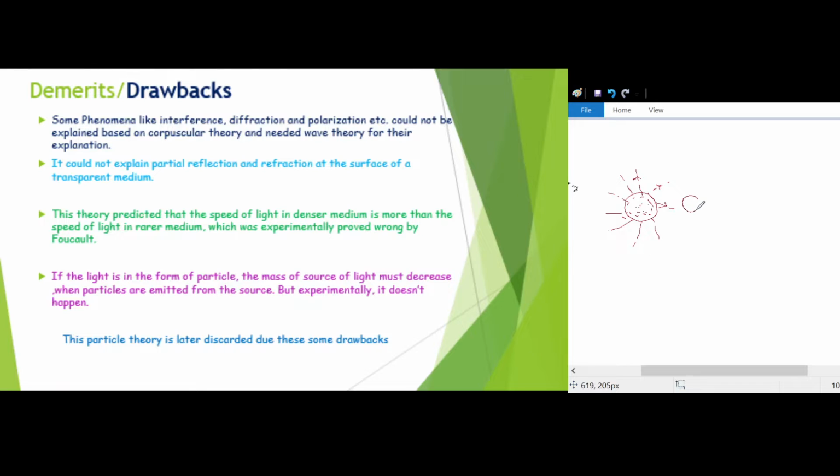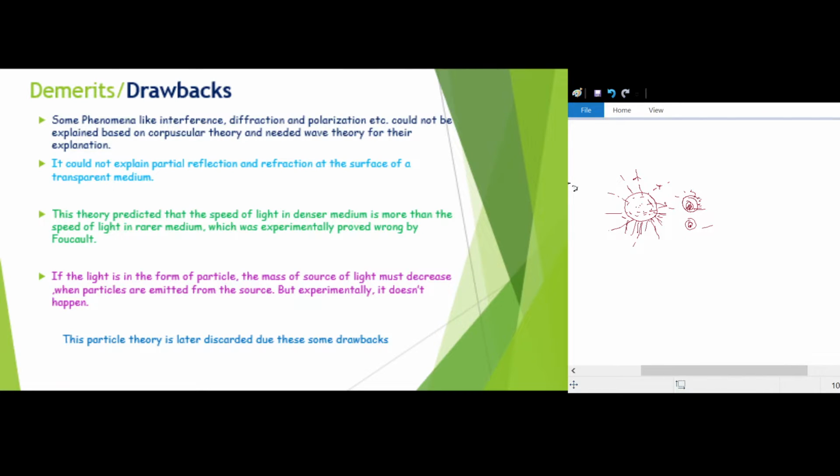It will decrease, isn't it? It will decrease because all the particles are coming out from it. So particles are moving out. What will happen afterward? After some time it will go down and vanish, isn't it? But it is not happening in this case.